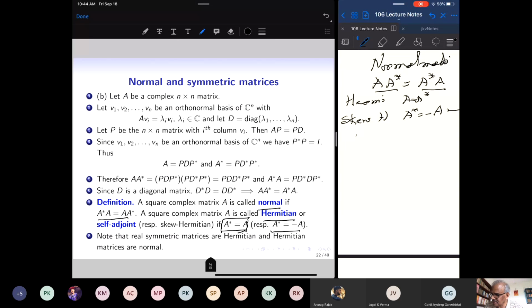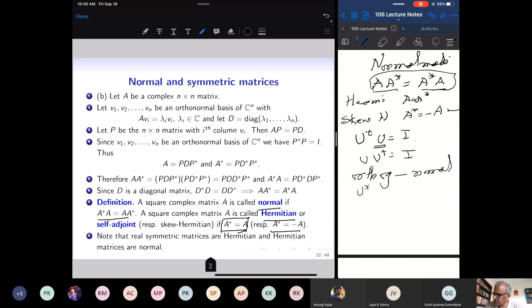Let's take an orthogonal matrix. Orthogonal matrix means U transpose U equals identity, which means the column vectors of U form an orthonormal basis. They are unit vectors which are mutually perpendicular. If U transpose U is identity, then U U transpose is also identity. So U transpose U is the same as U U transpose. It's a real matrix, and therefore it is a normal matrix. So orthogonal matrices are normal.